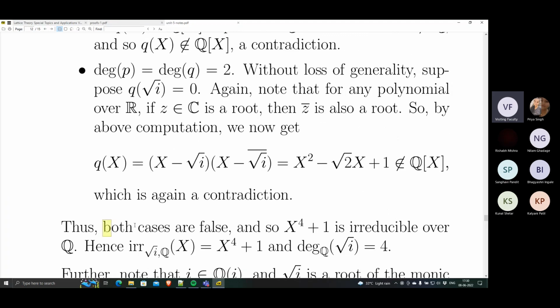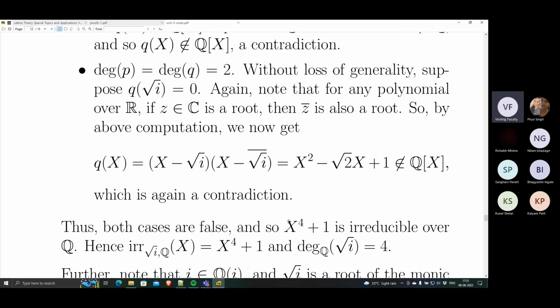So both the possible cases are false if you assume that x raised to 4 plus 1 is reducible over Q. If you assume that it splits as a product of two polynomials of smaller degree, you get two possible cases. Both possible cases are false. In both cases, you get a contradiction. Therefore, x raised to 4 plus 1 does not split into a product of two factors. In other words, it is irreducible, because in both cases we get a contradiction.